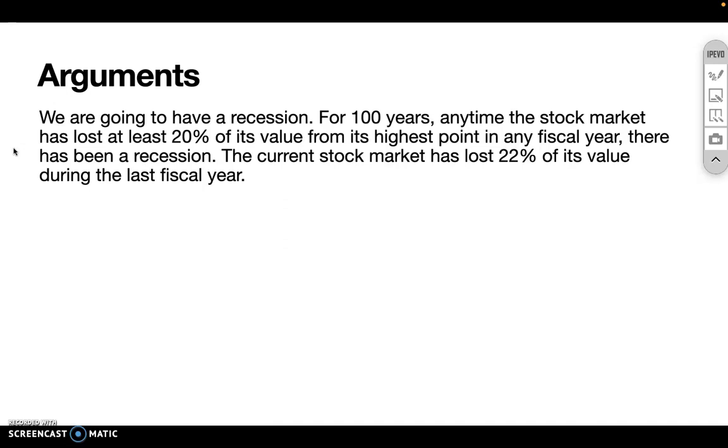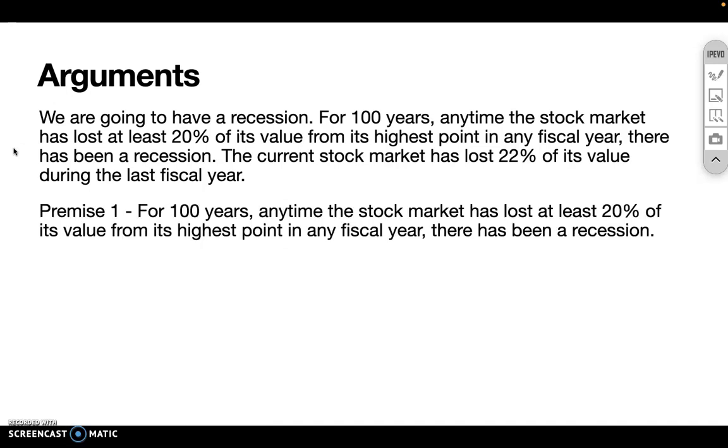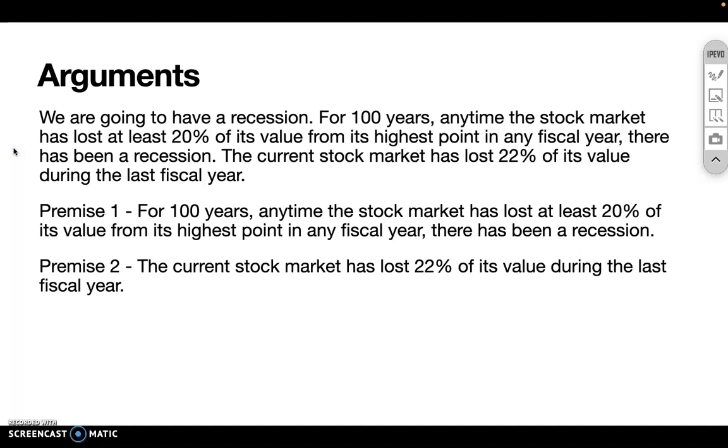And there's no evidence provided that this is the current state of the stock market, but these two claims act as evidence for the ultimate prediction that is the controversial claim that the arguer is trying to prove, that a recession is coming. So I would mark this phenomenon that has occurred historically as a reason. I would comment on the current state of the stock market as a second reason, and my conclusion is that a recession is coming.